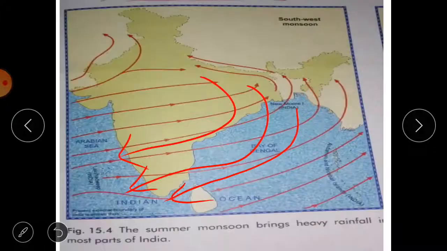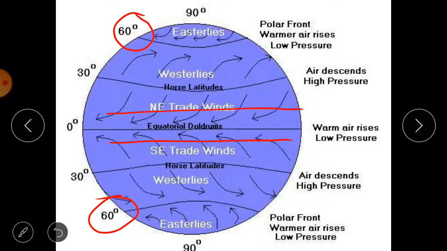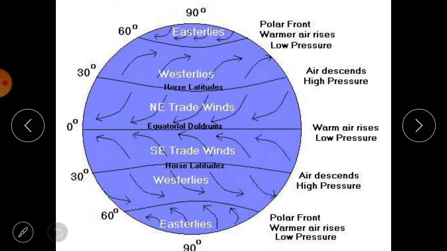See, in this picture you can see the winds are not shown in a straight way. Why are they not moving directly from equator to the pole? They are not moving north to south or south to north, they are moving in a slanting way.